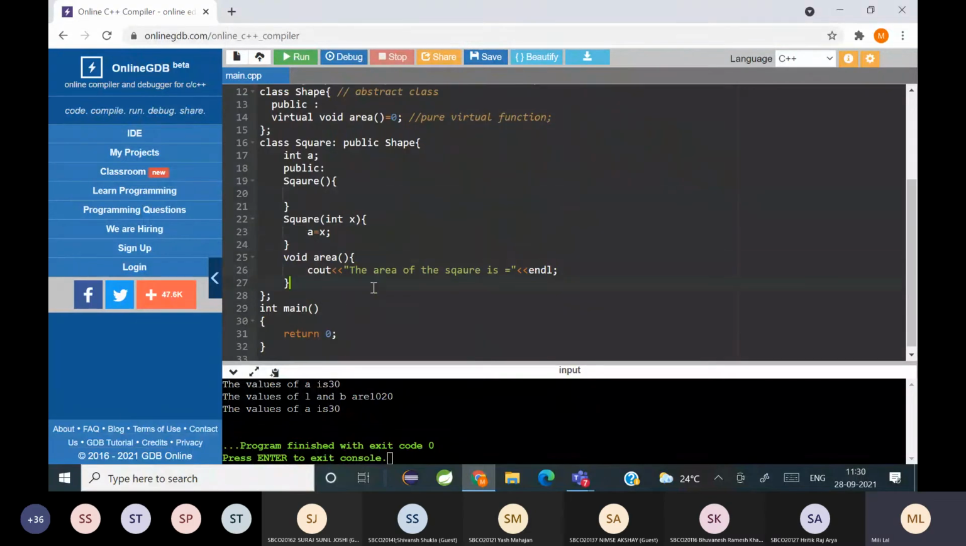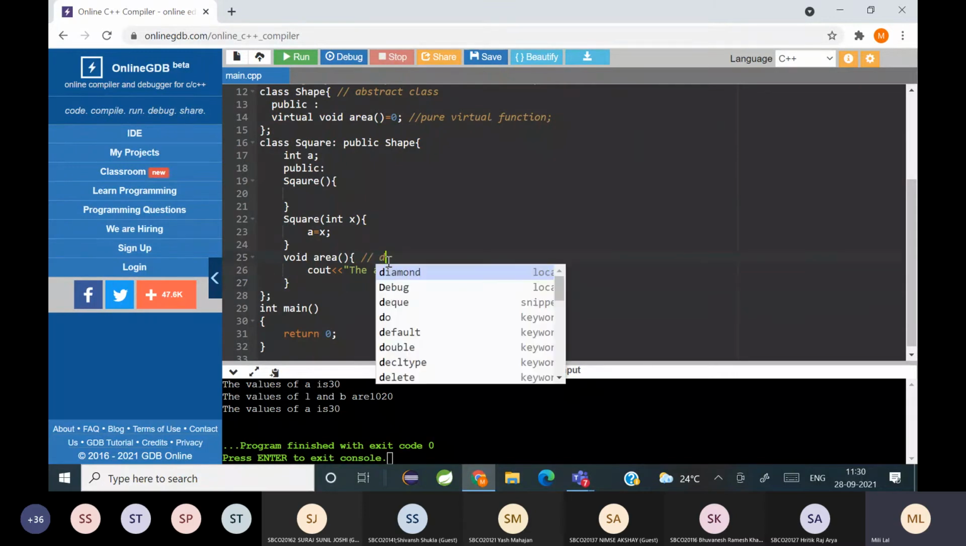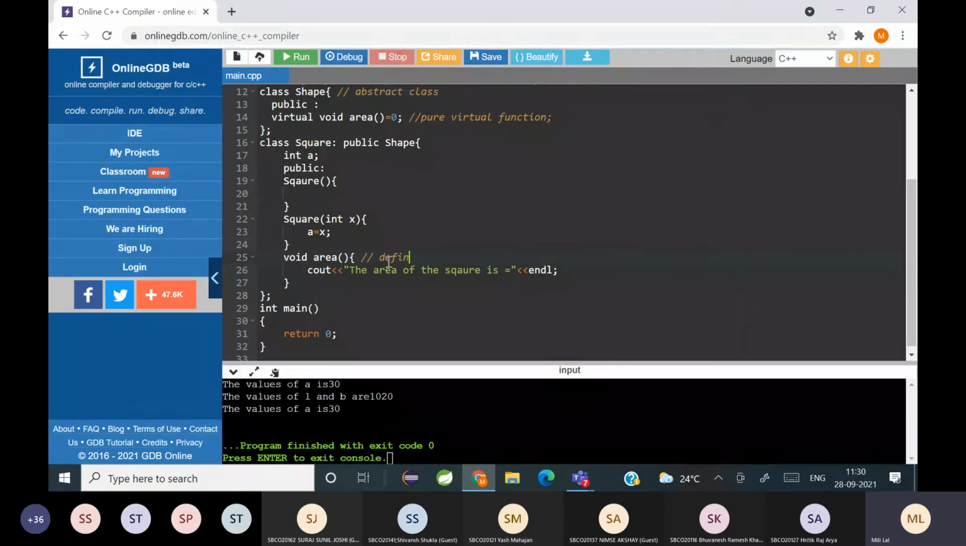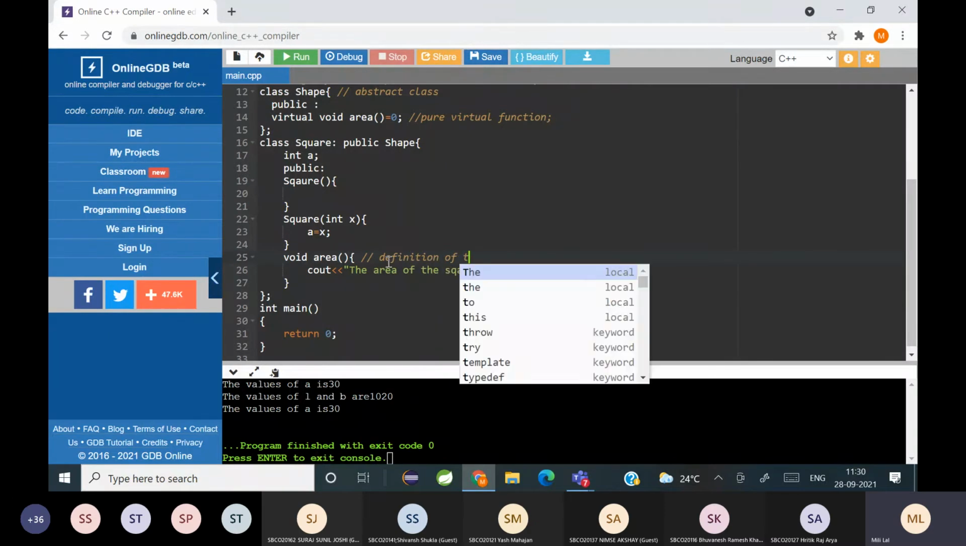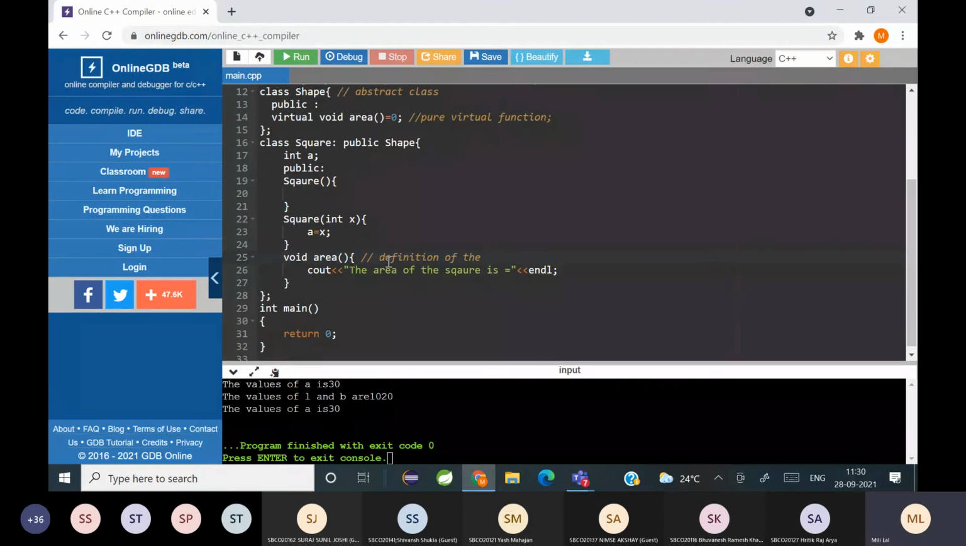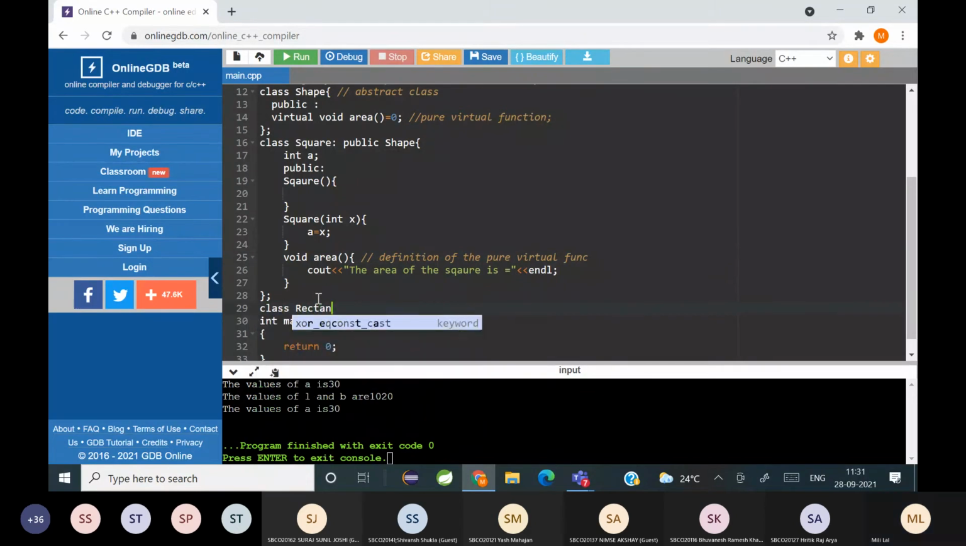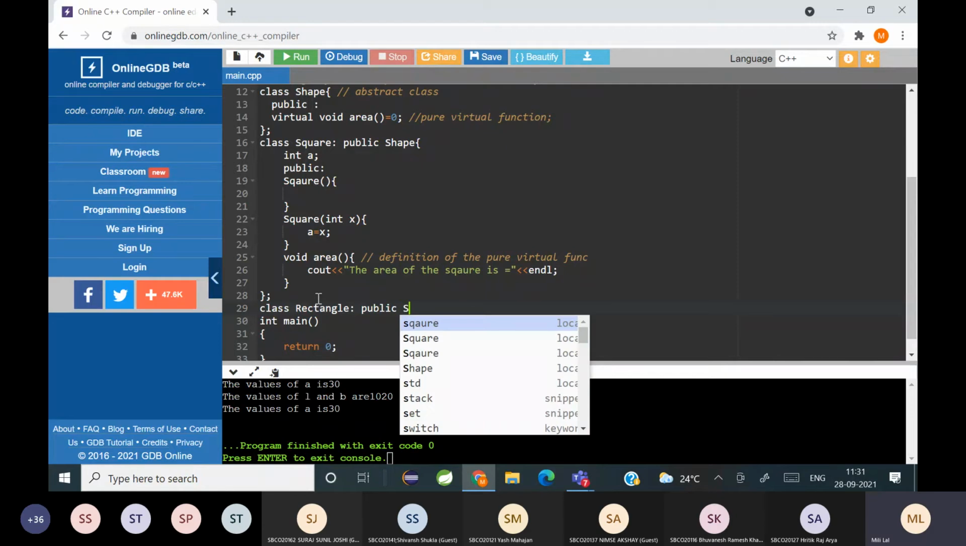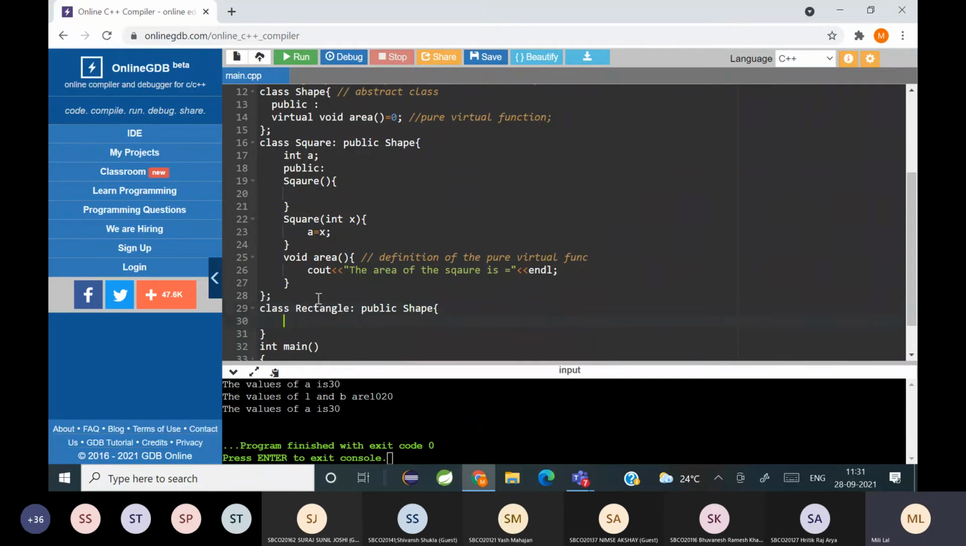Fine. So I've written the extension. So here is the definition of the pure virtual function inside the child class. Now I'm going to write class rectangle colon public shape. I'm inheriting shape. Okay.